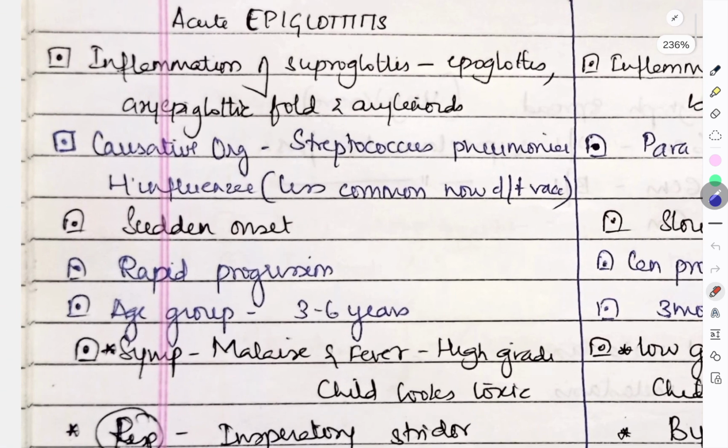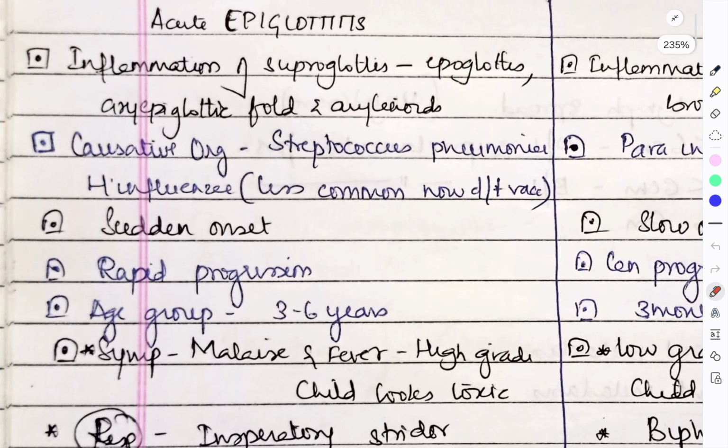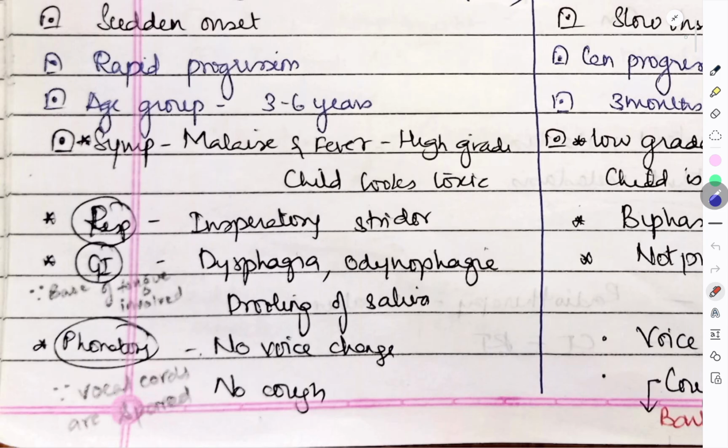Coming to acute epiglottitis. It is the inflammation of the supraglottis, that is the epiglottis, epiglottic fold and arytenoids. The causative organisms are Streptococcus pneumoniae and H influenzae. H influenzae is now less common because of vaccination. Age group is very important. 3 to 6 years of age is where you'll see acute epiglottitis. It has rapid progression and sudden onset.